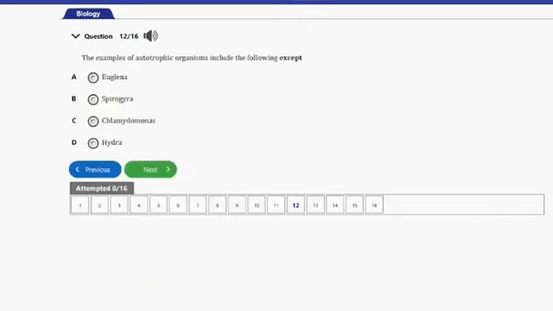So guys, the next question here is question number 12, and it says the examples of autotrophic organisms include the following except A. Euglena, B. Spirogyra, C. Chlamydomonas, D. Hydra. So guys, Hydra is not an autotroph, and that's the odd option here. So the answer to this question is option D, Hydra. So let's go ahead and consider the next question. That's question number 13 here.